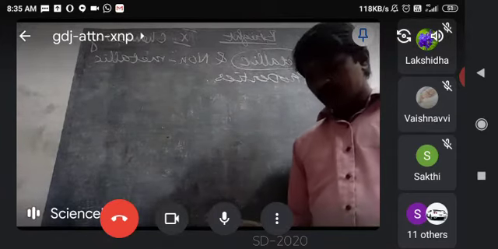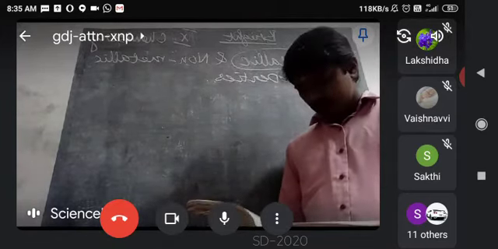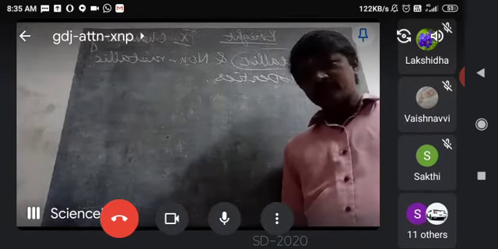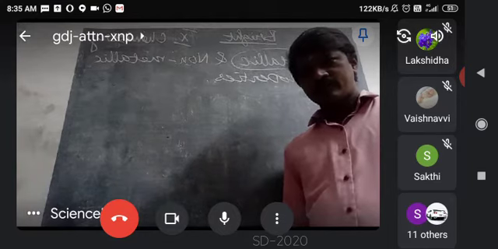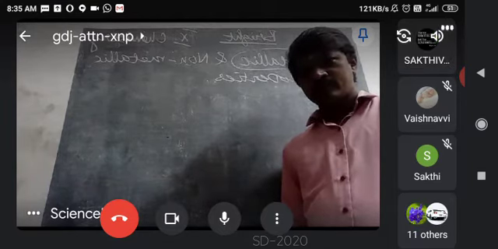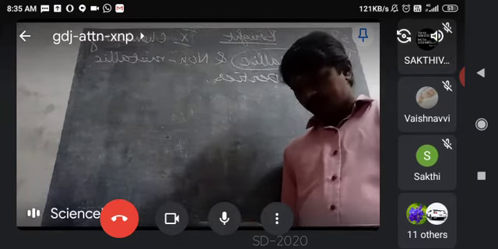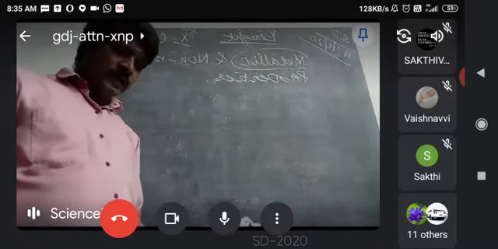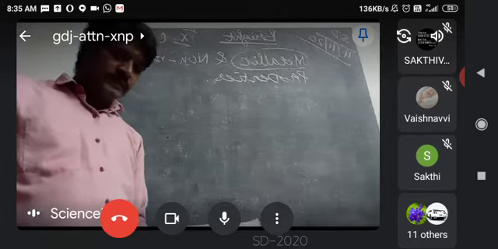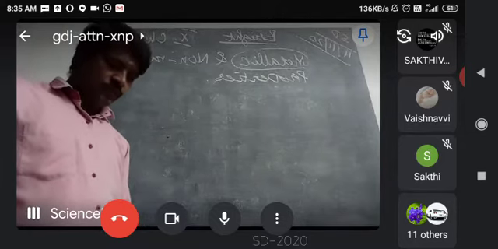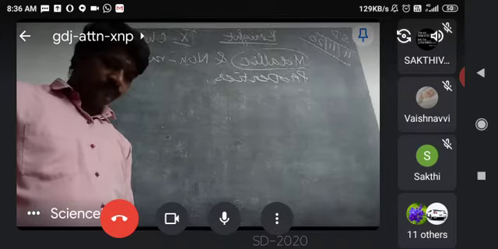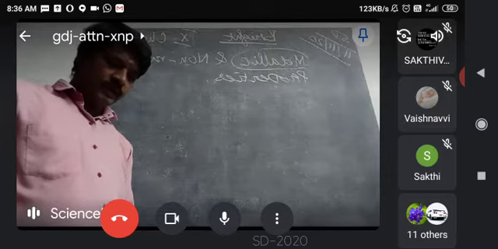Answer the question. Activity 5.11. Page number 90. How would the tendency to gain electron change as you go from left to right across a period?